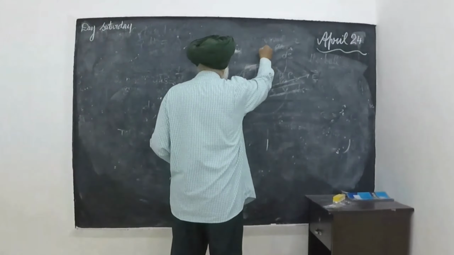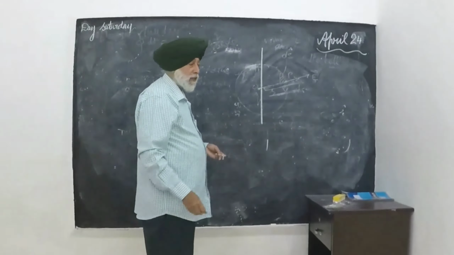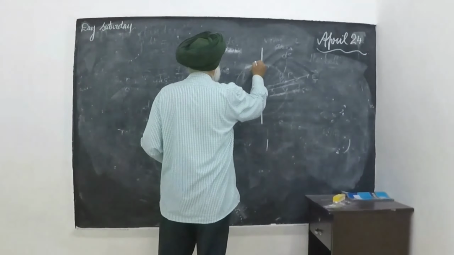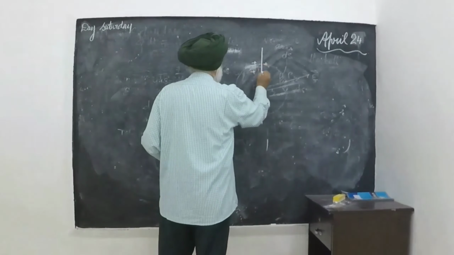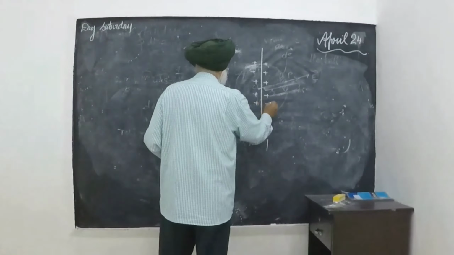We have a wire to which positive charge is given, an infinite line charge.